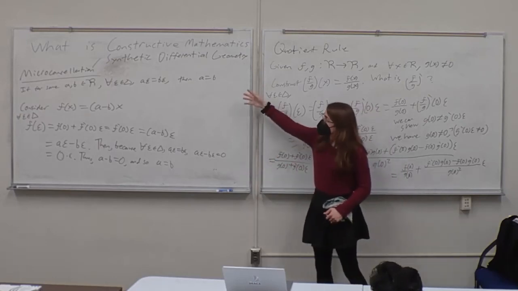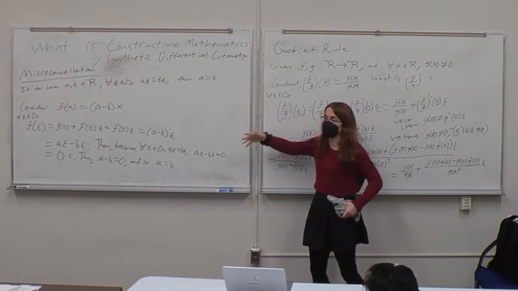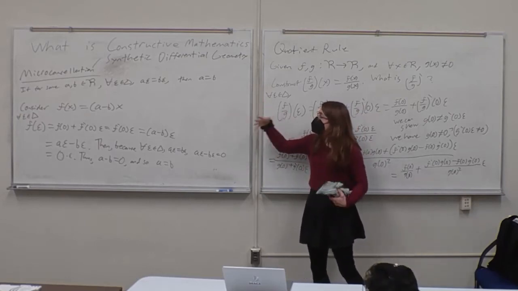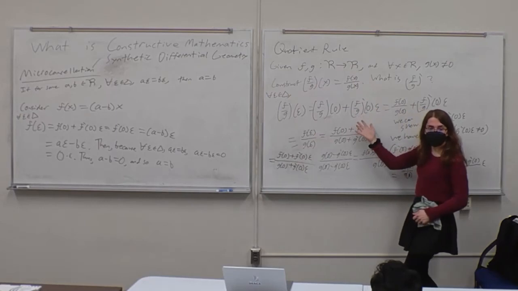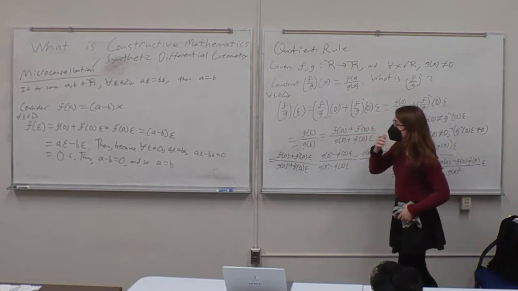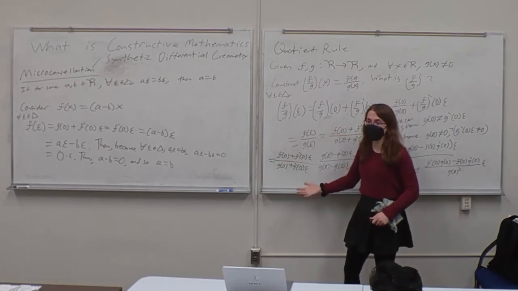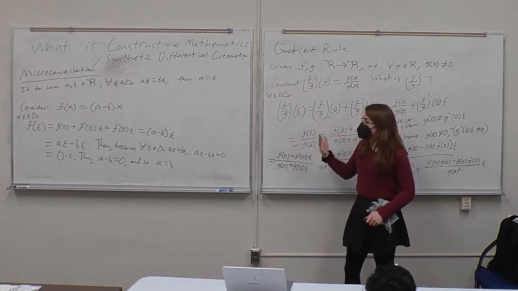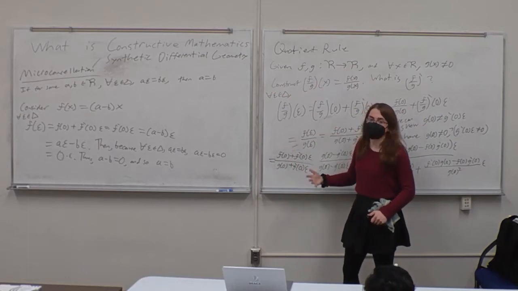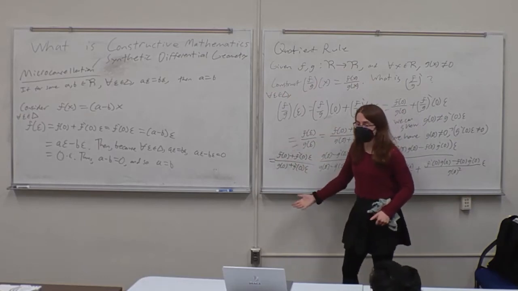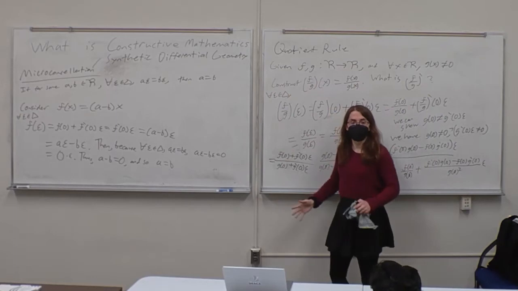But I still showed how we can recover a lot of the same ideas. We still have proof of negation, for example. We still have introductory calculus and things like that. And so this is an example of how you can actually apply constructive mathematics in ways that's not just being unnecessarily restrictive in what laws you can use. Right. Thank you.